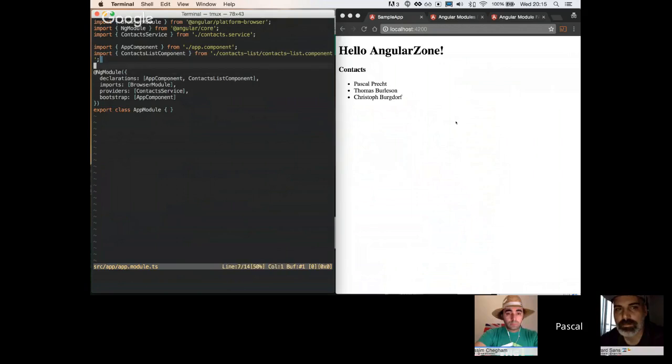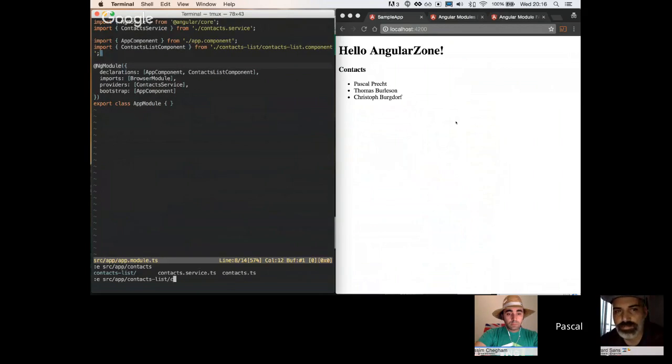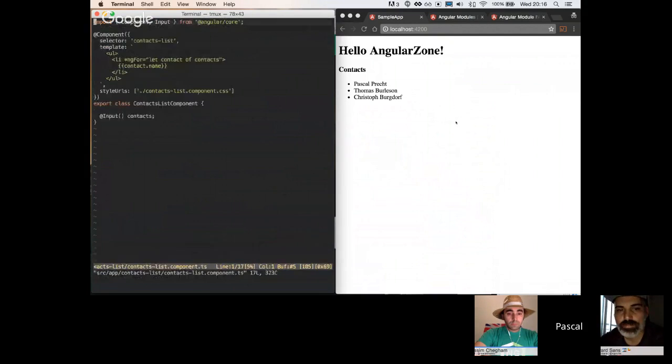Okay, so contacts list component is defined here. We import it from contacts list, which is a folder in our file structure. If we go to source app contacts list, there's a contacts list component TS file, and this one really just takes an input of contacts and then renders a list of contacts using ngFor.